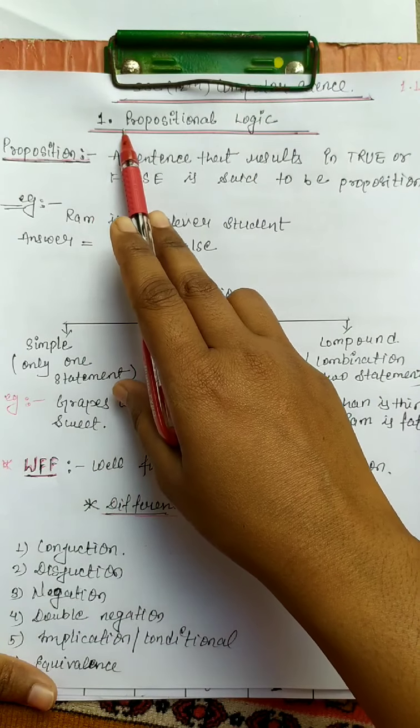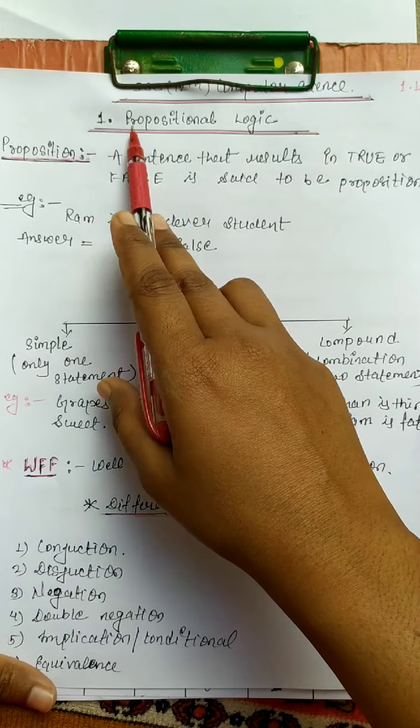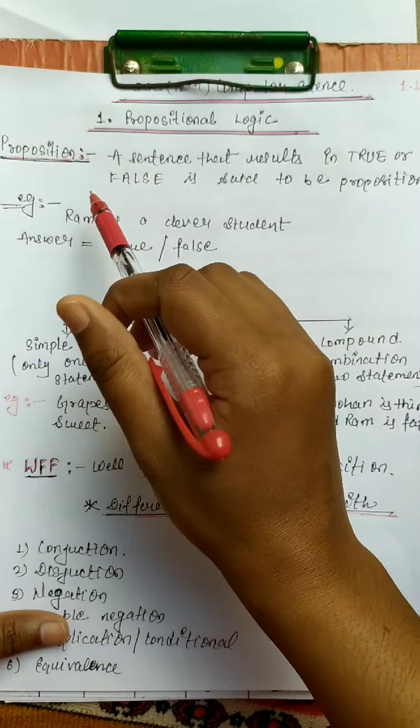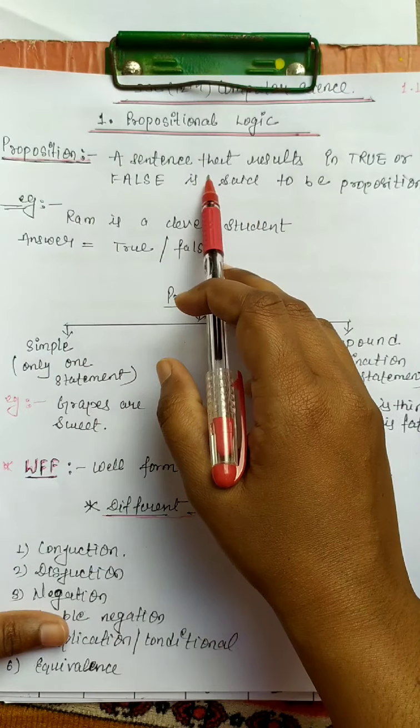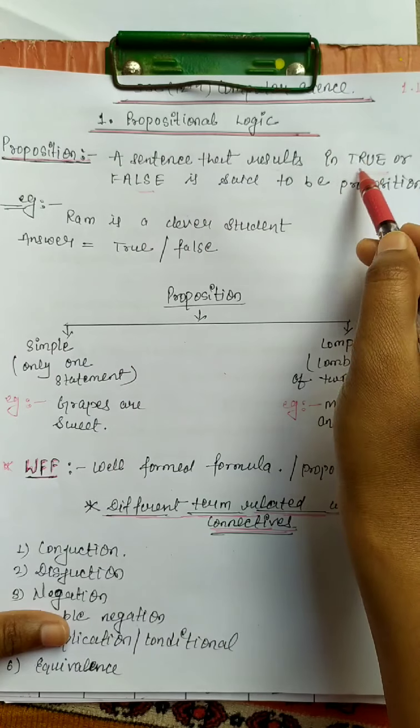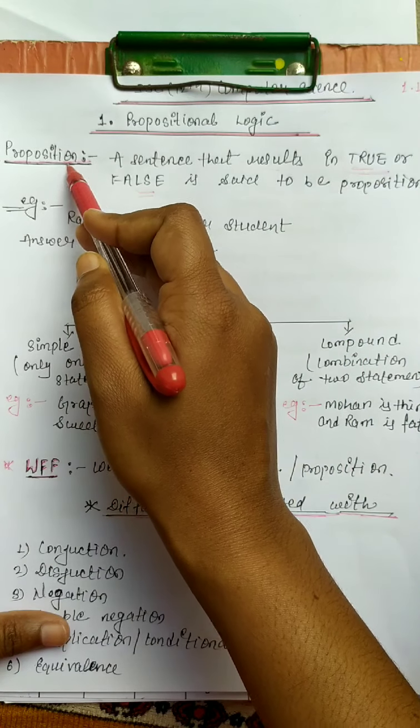Today I am starting chapter 1. The name of chapter 1 is propositional logic. First we understand what a proposition is. A proposition is a sentence whose result is true or false. If the result is true or false, that is called a proposition.